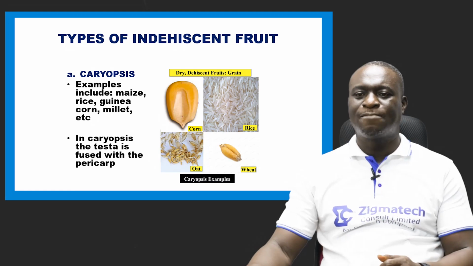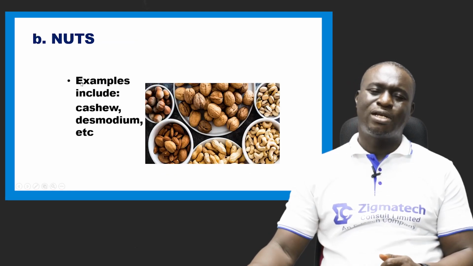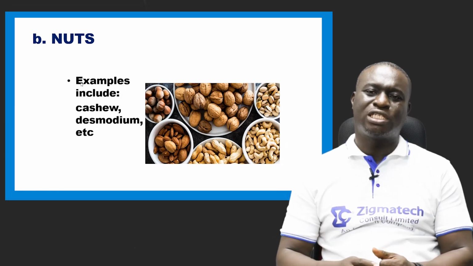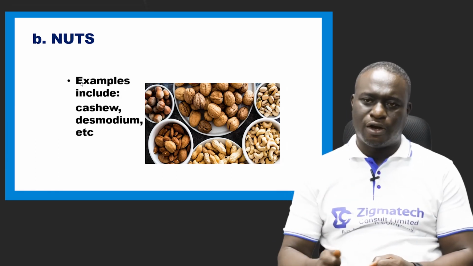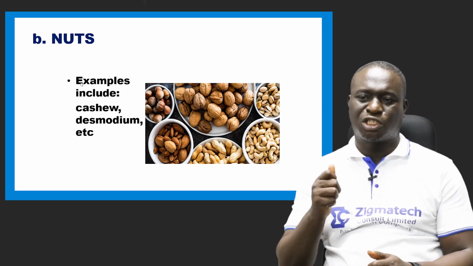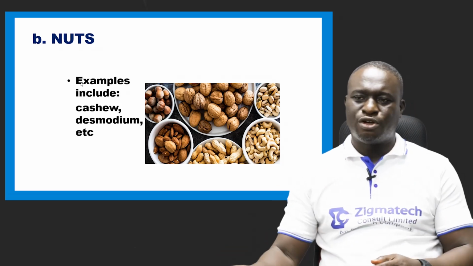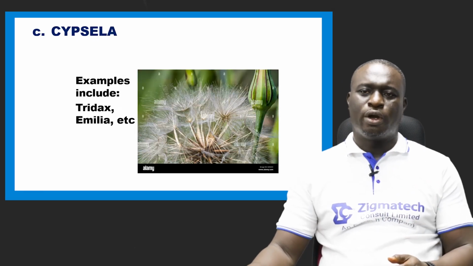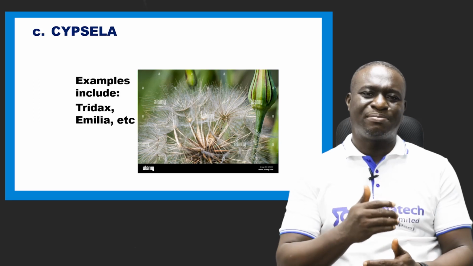We also have another example of a dry indehiscent fruit, which is nuts. Examples include the cashew nuts, the desmodium nuts, the ground nuts, and so many other examples of nuts. We also have what we call the cypsela.